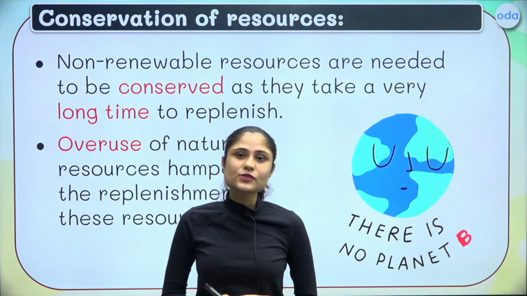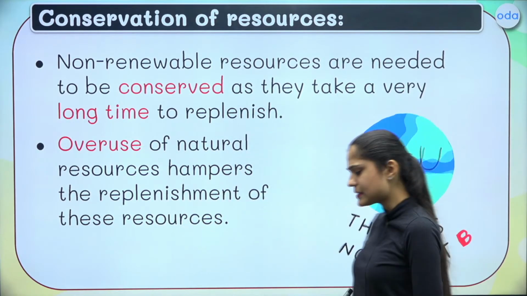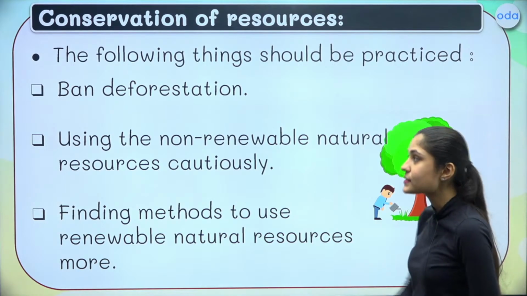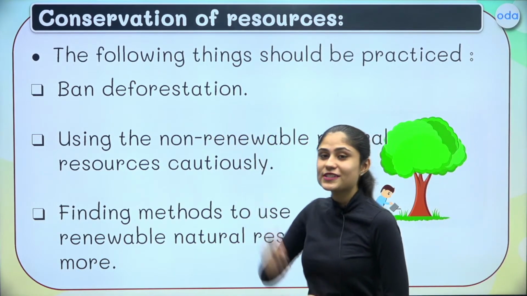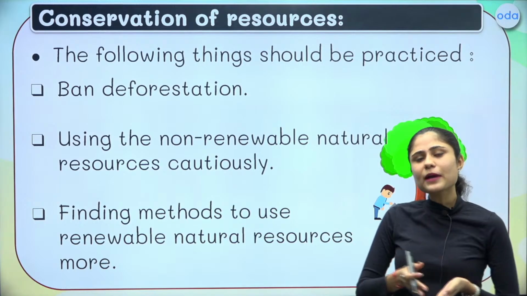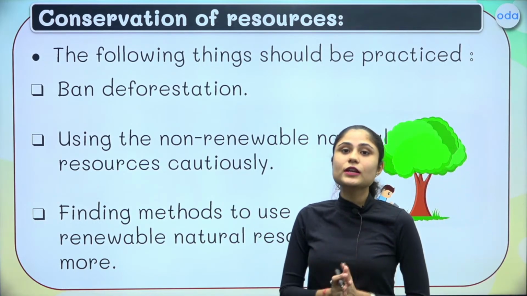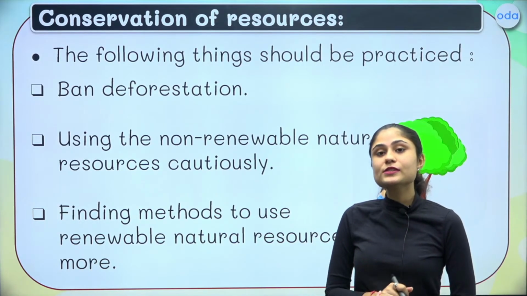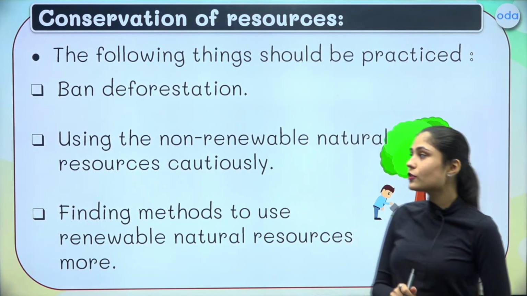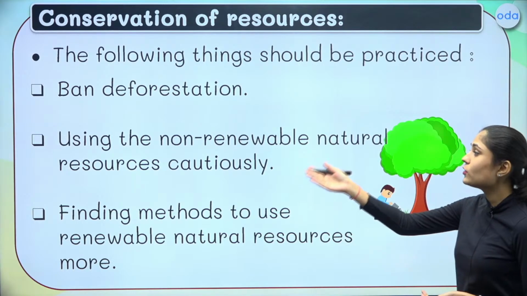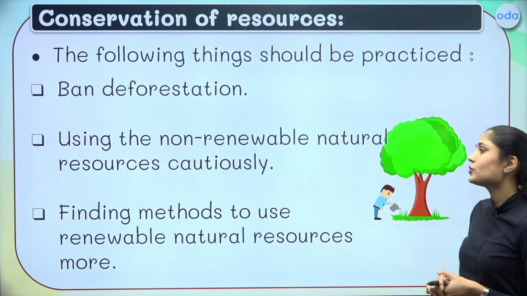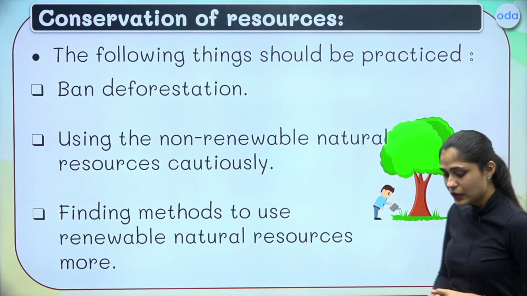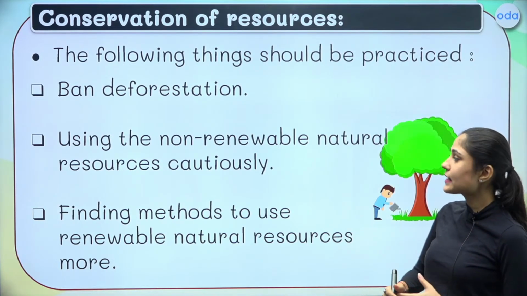So, dear students, these are the simple things we can do. The very first thing we can do is ban deforestation. If we stop cutting down trees and encourage afforestation, then in many ways we can conserve a lot of natural resources. We should promote the use of renewable resources as compared to the